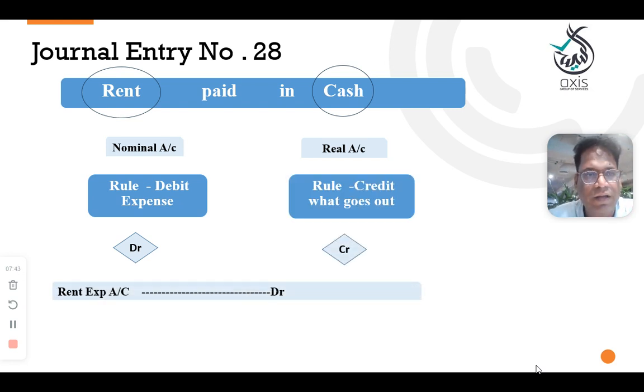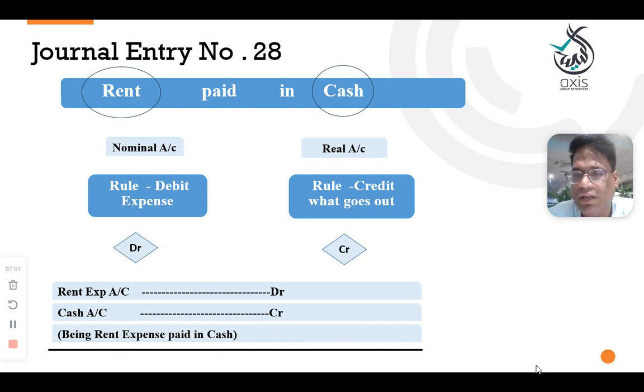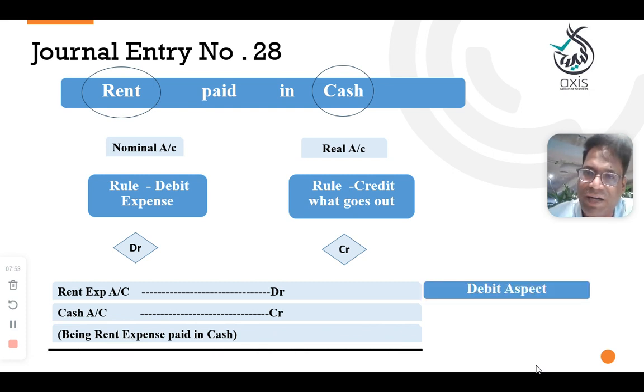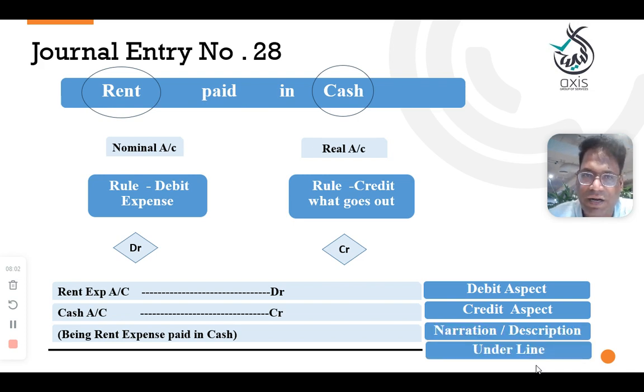The entry will be: rent account debit to cash account credit, being the rent expenses paid in cash, underline. The debit aspect is the expenditure, the rent. The cash is a real account, cash is going out, a credit aspect, narration and underline.